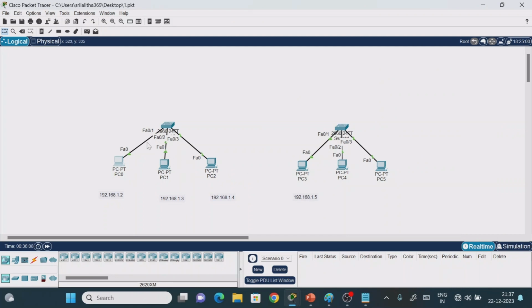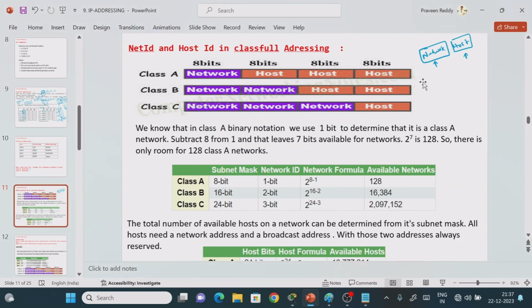Assigning the IP address to these systems is called the host portion. Finding how many different networks we have is nothing but the network portion. It means that each machine will have the network portion as well as the host portion. The host portion is used to assign the unique or logical address to the end devices or systems.